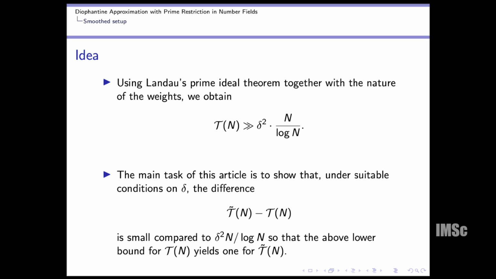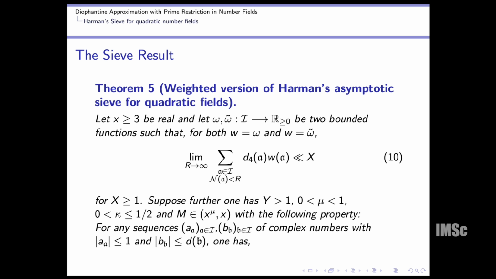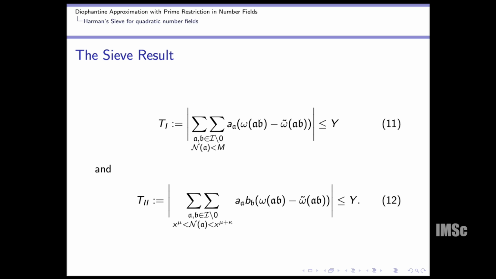Now, how to get a difference? How to get information about T tilde n minus Tn? So here, what we did is relate this difference to the difference of shifted sums, and shifted sums come from the Heath-Brown sieve. So actually, we modify this Heath-Brown sieve to ideals. These are all technical details, but what I would like to focus on is that there are two sums, type 1 sums and type 2 sums. It precisely looks like that one, it is a weighted sum like that.